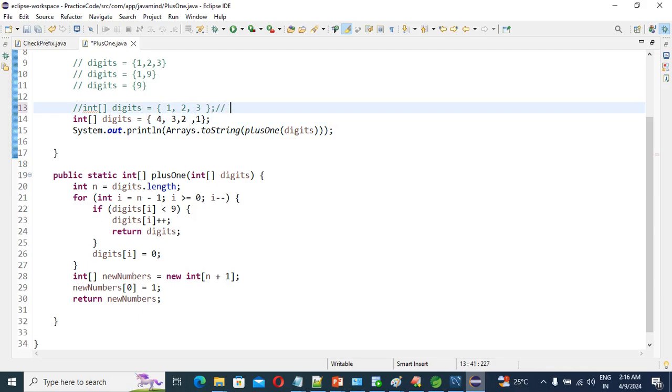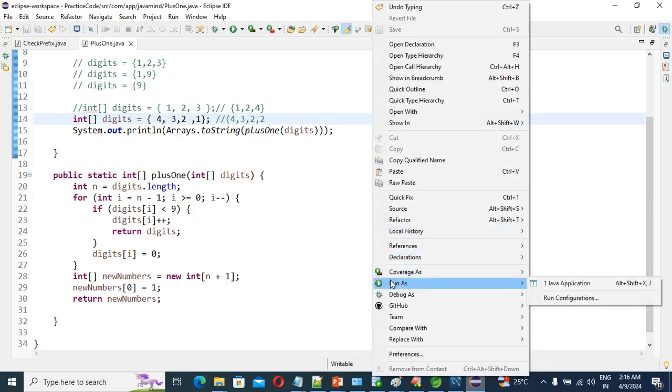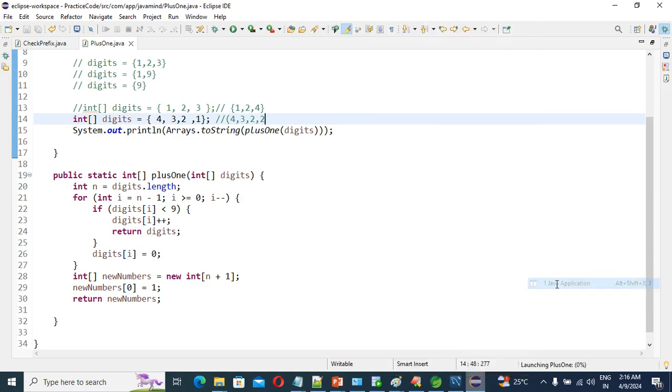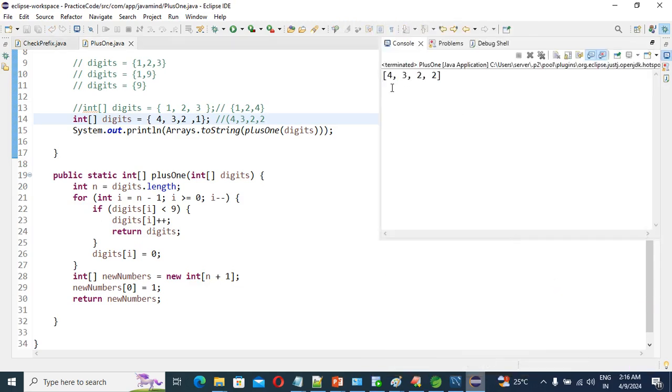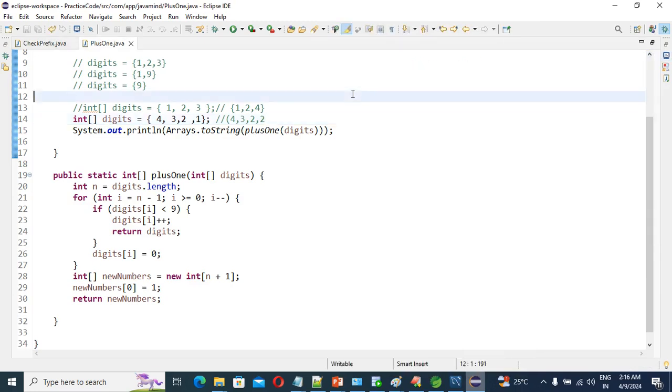So what was the output? The output was 1, 2, 4, we got, right? So guys, for this, what should be the output? Expected output 4, 3, 2, 2. Yes or no? We'll see whether this output is coming as expected or not. Guys, I'm running the application in front of you. You see the output. See guys, 4322 coming or not? Yes, coming.